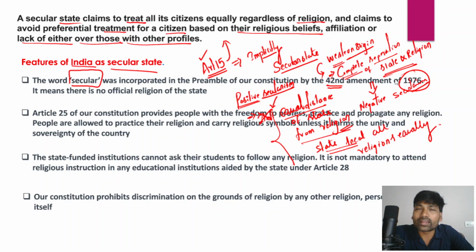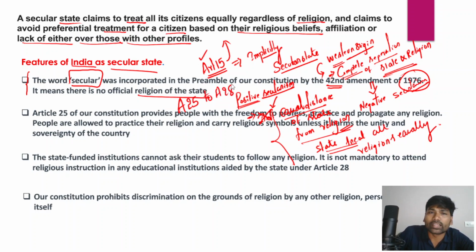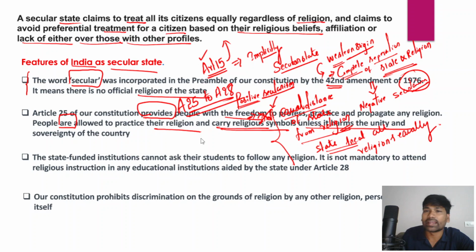So, secular in the Indian Constitution means that there is no official religion for the state of India, right? For the Indian government or for the state of India, there is no official religion. And we all know that within the fundamental rights, Article 25 to Article 28 of the Indian Constitution deal with the right to religion. Article 25 provides people with the freedom to profess, practice and propagate any religion, and people are also allowed to practice their religion and carry out religious symbols unless it harms the unity and sovereignty of the country.